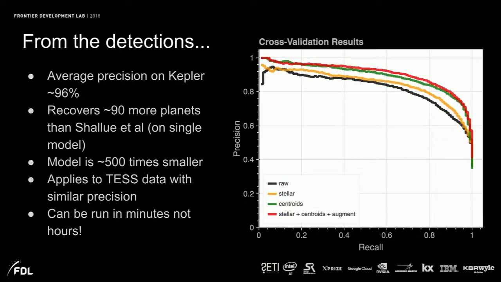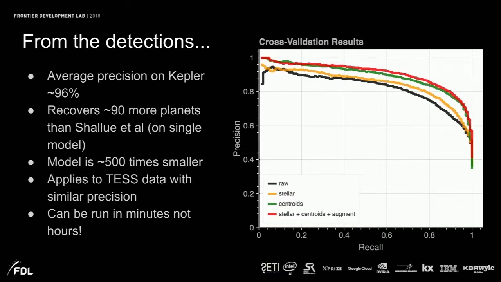The black curve is what happens when we recreate Chris Chalou's method. And then each thing we add, star information and the centroids and the augmentation, brings us close to that corner. And we do about 2% better and get up to 96% precision on Kepler, which means we can recover more planets. We can get about 90 more planets on a single model than Chris could. And also, because it's so small, it's very rapid to run. We can run this model in a minute on new data.